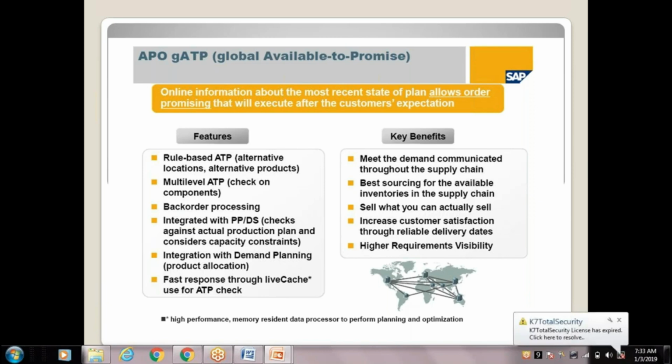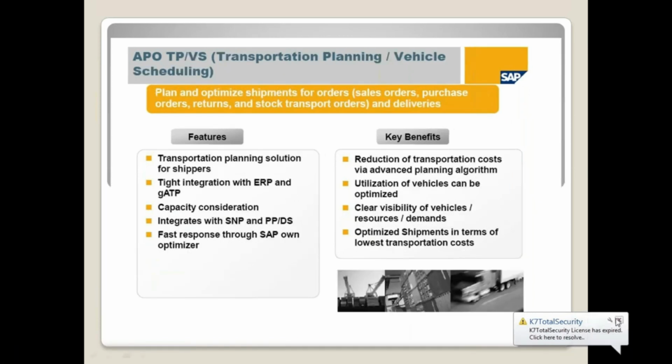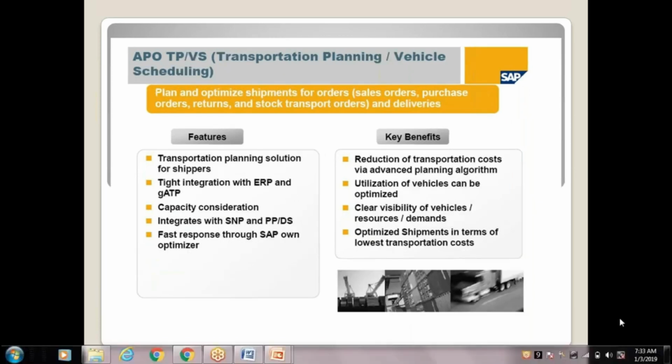The same thing we can promise to the customer also. If he likes the delivery date, he will confirm the sales order, and once he confirms the sales order, as per the confirmation, we can deliver it also. Then TPVS, basically to optimize the transportation load and minimize the transportation cost.